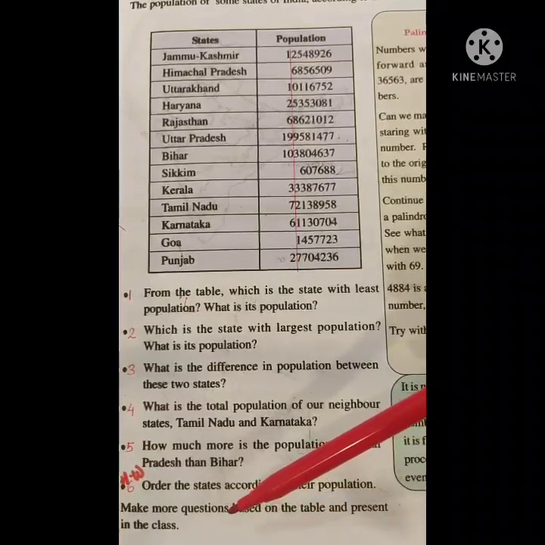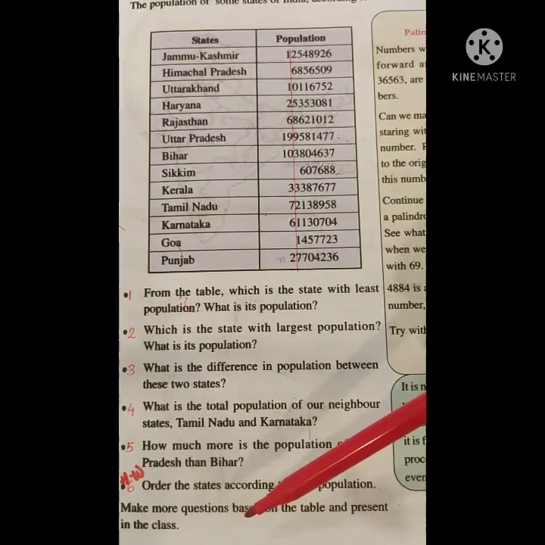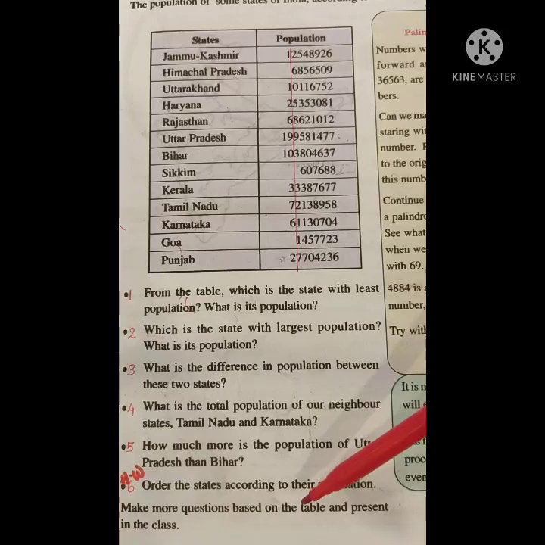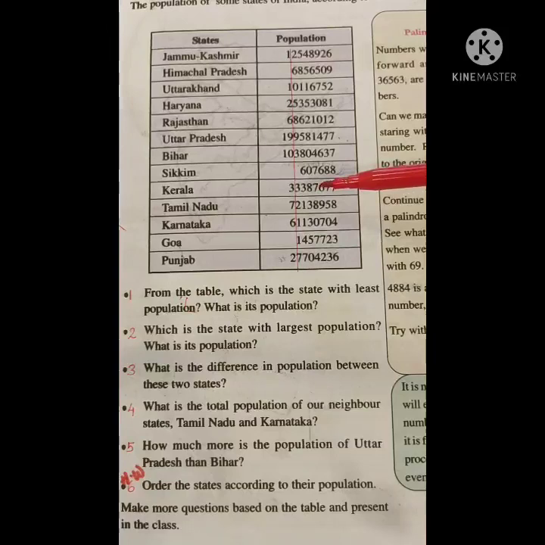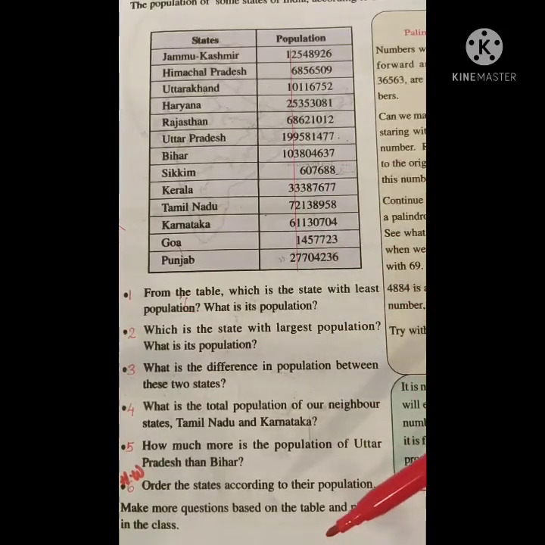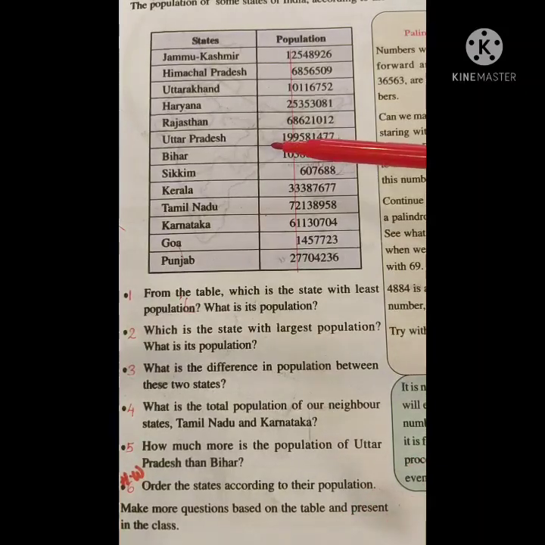Here you must arrange the states either in the ascending order of their population or in the descending order of their population. If you write in the ascending order of the population, which state comes first? Yes, Sikkim. Sikkim has the least population, so it comes first. If you write in the descending order of their population, which state comes first? Yes, Uttar Pradesh lies in the first place. This question must be done as homework. All of you do it.